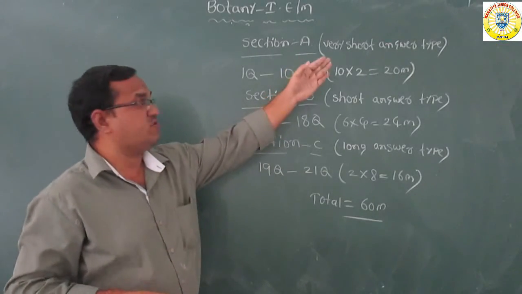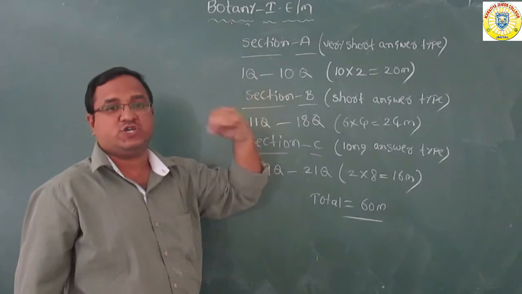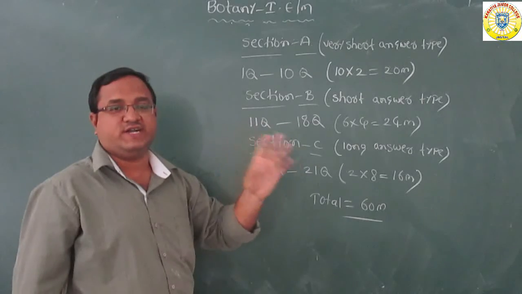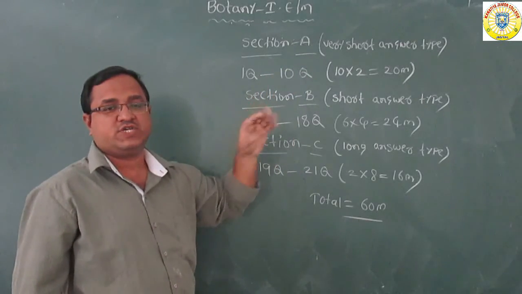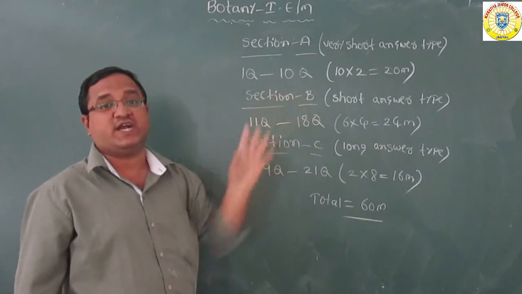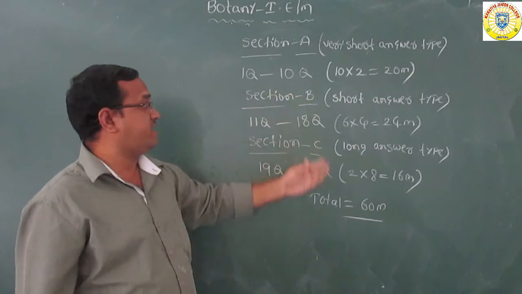But for very short questions, no need. Whatever question they ask, you should directly write the answer in a simple form, within 2 or 3 sentences. Why? Because only 2 marks are allotted. At least 2 or 3 sentences you should write, a direct answer. No need for any description. So this is the pattern.